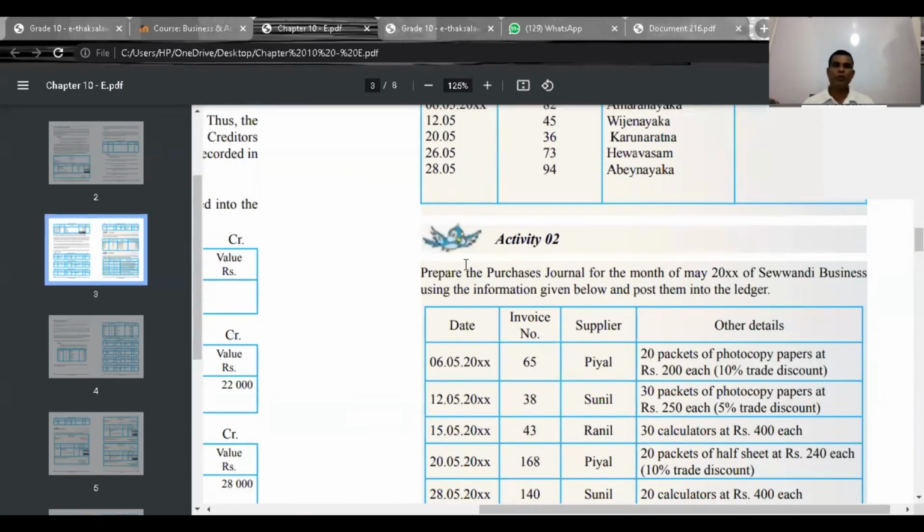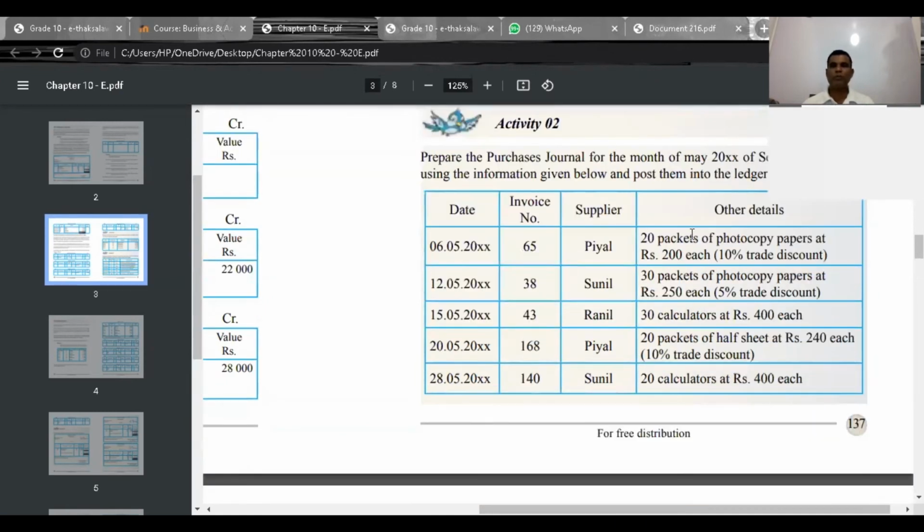Activity 2. Prepare the purchases journal for the month of May 2021 or 22 of Sevandi's business using the information given below and post them into ledger accounts.